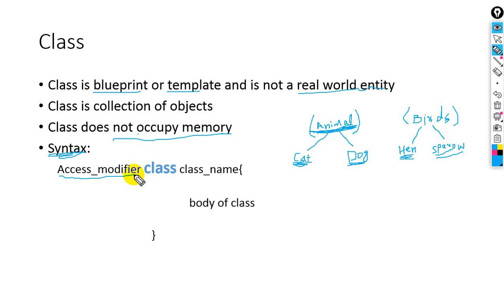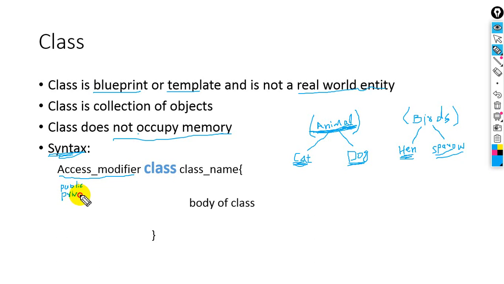So we will discuss this access modifier in coming lectures. Okay, but you should just keep in mind that we have different access modifiers, just like public is an access modifier, private is an access modifier.